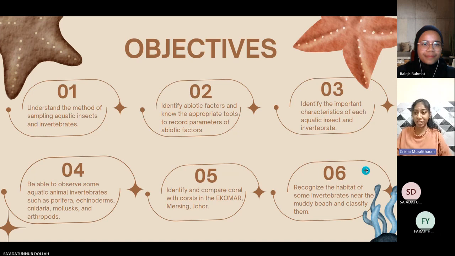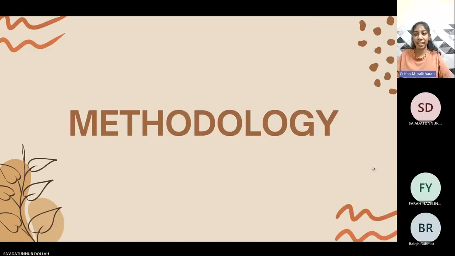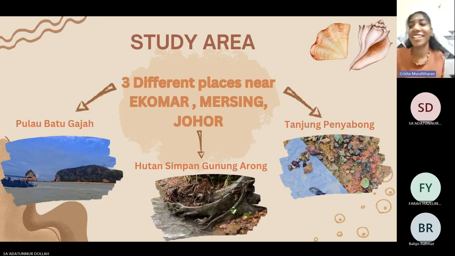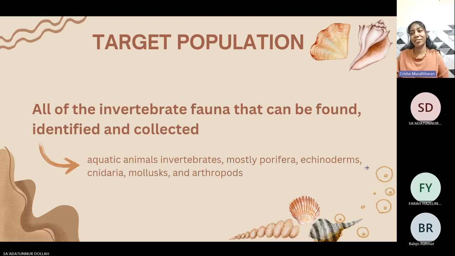Next, we'll be looking at the methodology. The first thing here is the study area. In the study area, we will be looking at three different places near Ecoma Mersing, Johor, which are Pulau Batu Gajah, Hutan Simpang Gulang Arong, and also Tanjung Penyambung. Next, we'll be looking at the target population, where all of the invertebrate fauna that can be found, identified, and collected, more specifically invertebrates, mostly Porifera, Echinoderms, Cnidaria, mollusks, and also arthropods.